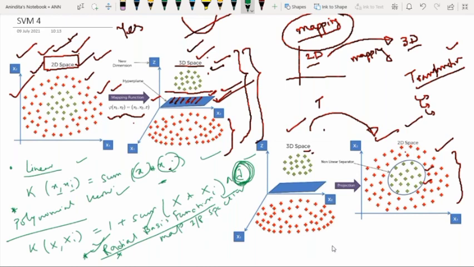And if you ask me, the formula is very simple. If I am talking about a pair of points, then it is some kind of exponential calculation, right? Because it is converting something to the indefinite dimensional space, and here we have to use a gamma parameter. We have to set this one, and the function we use is x minus xi to the power 2. So this kind of formula we have to use here.